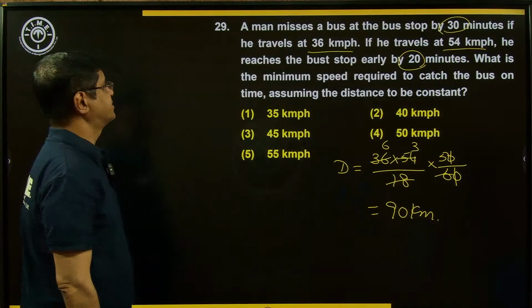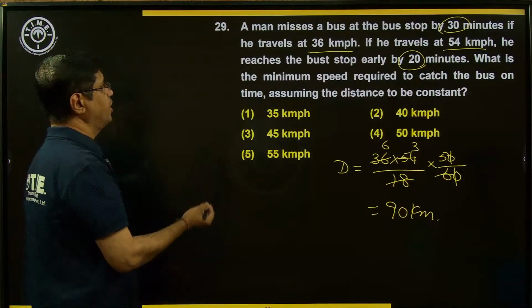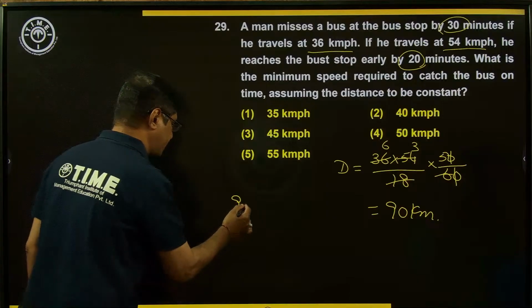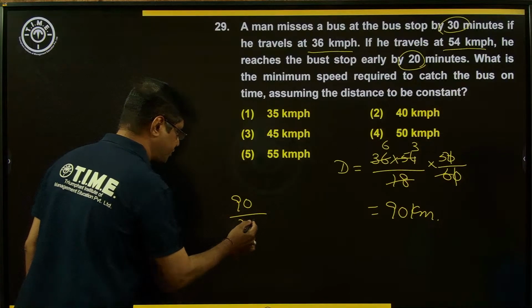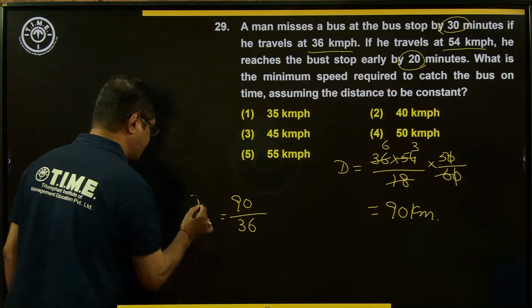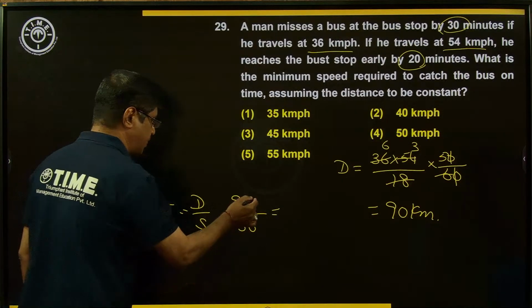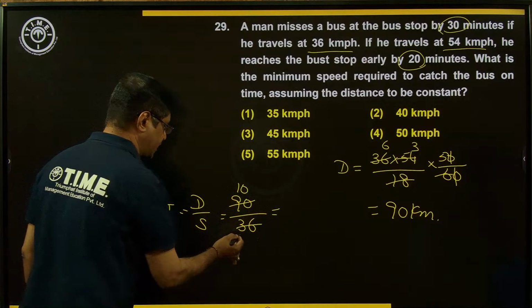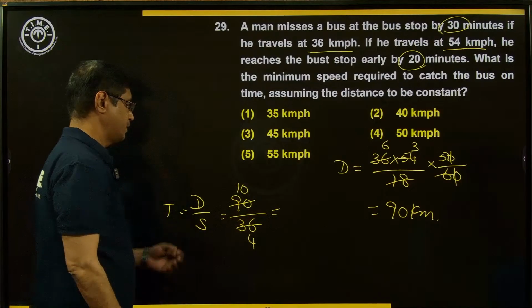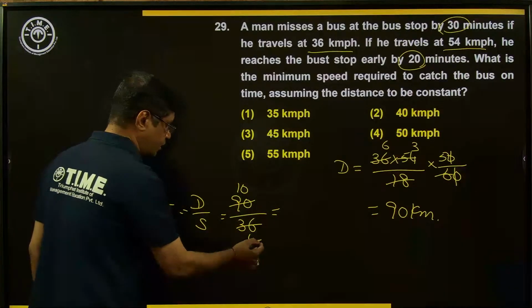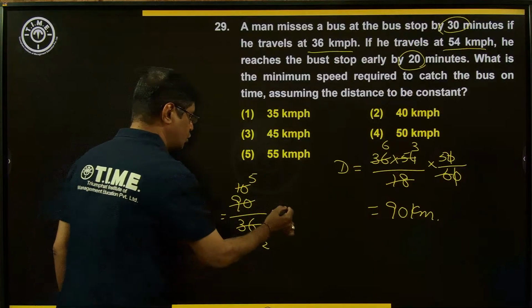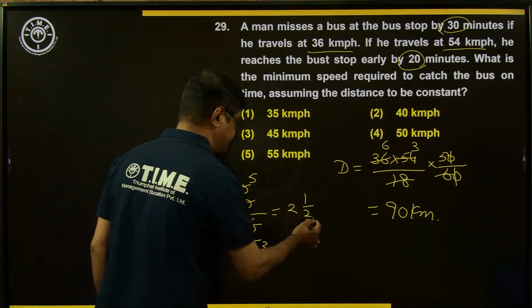distance. If you travel at the speed of 36 km per hour, 90 kilometer traveling at a speed of 36 kilometer per hour, distance by speed will give the time value. What is the time? 9 here 10 times, 9 here 4 times. Of course, 2 here 2 times, 2 here 5 times, 2.5 hours.